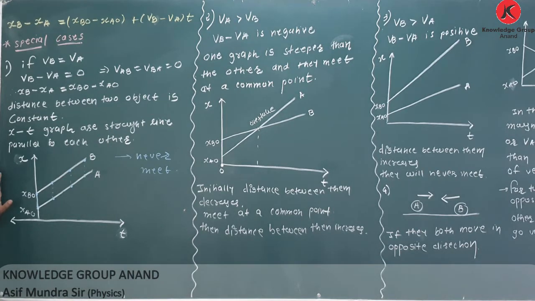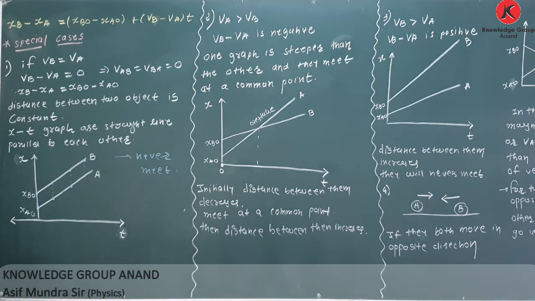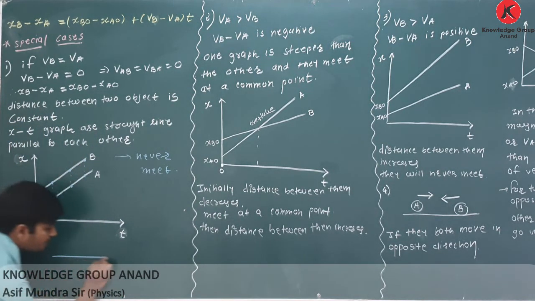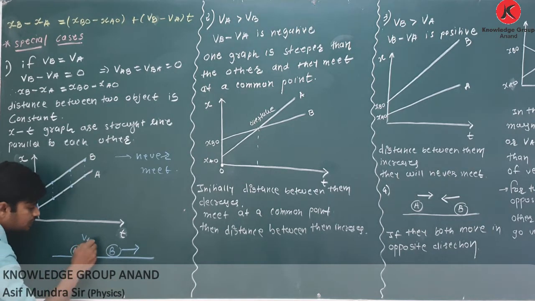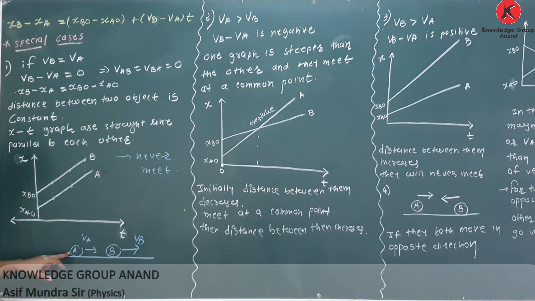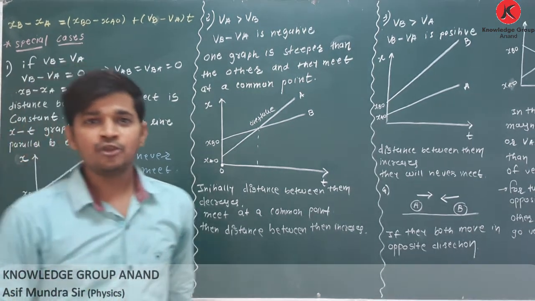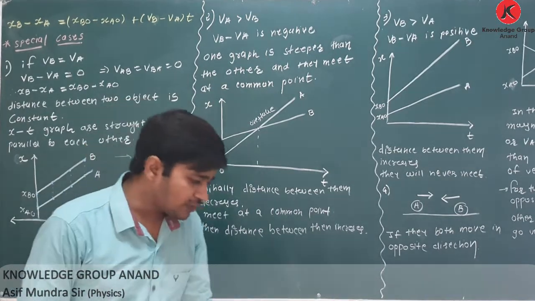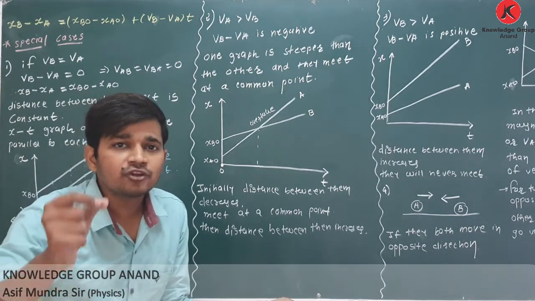Easy to understand. Okay, second case: VA greater than VB. Remember your figure. A is here and B is here. A is moving in this direction, B is moving in this direction. Its speed is VA, its speed is VB. See, VA is greater than VB: the speed of this object is greater than the speed of this object. Then you know this case, the case of overtaking. If one vehicle is moving and you want to overtake it, then you have to increase your speed.